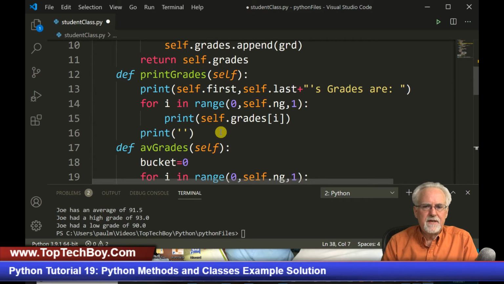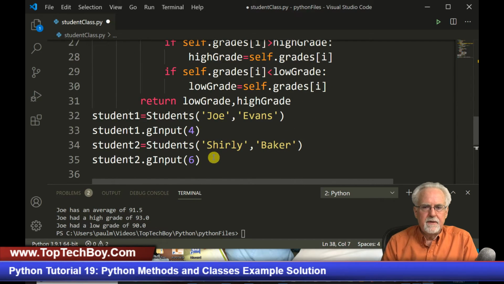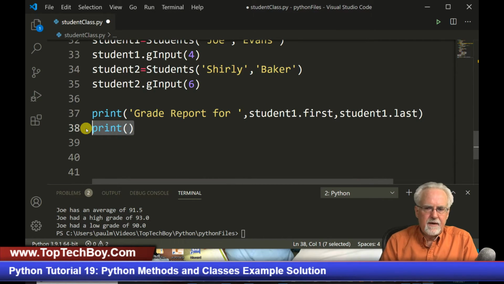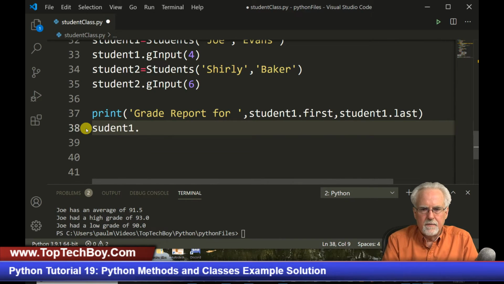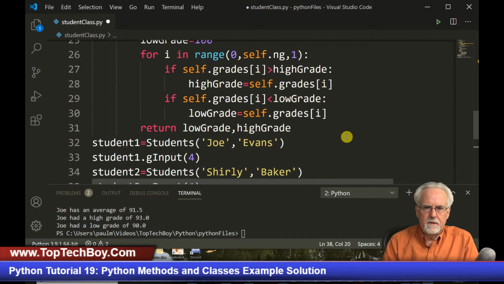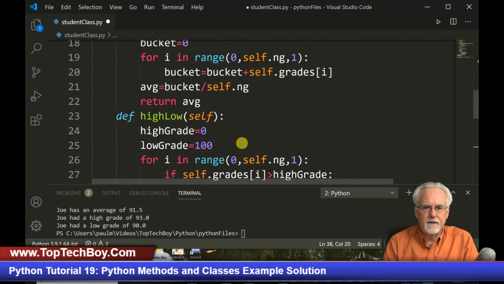Yeah, so there I just have to call print grades. So I don't need to put a print statement down here to print the grades. I just have to say student 1 dot print grades, like that. Student 1 dot print grades, and then the printing will be done up here.